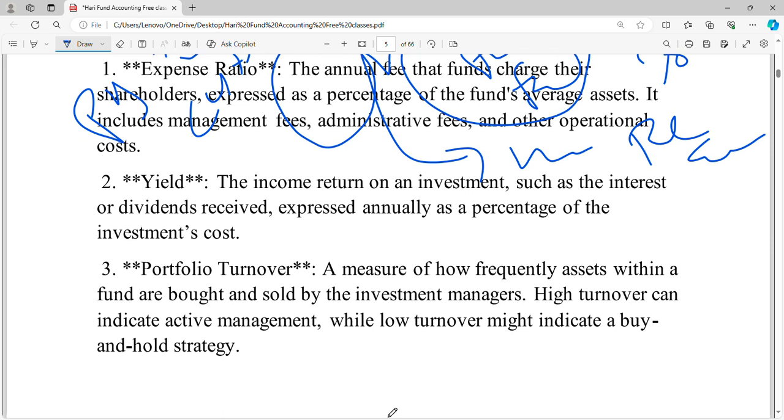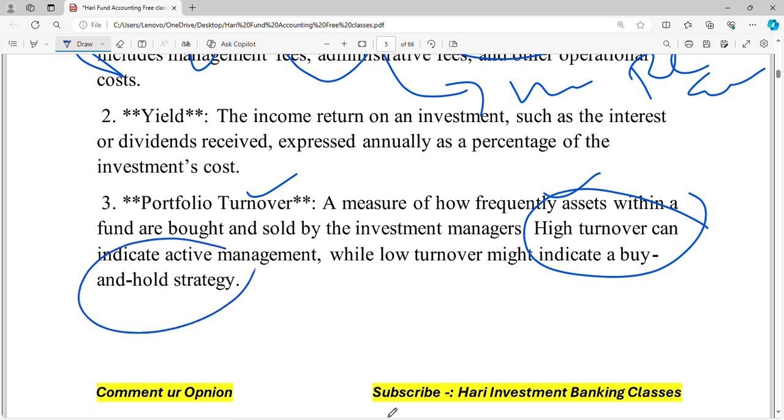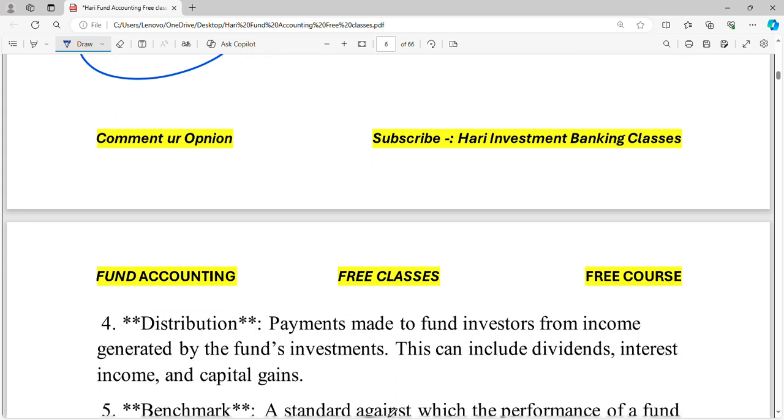Next, yield means the income return on an investment, such as interest or dividends received, expressed annually as a percentage of investment cost. Next, portfolio turnover. This measures how frequently assets within the fund are bought or sold by the investment manager. High turnover can be indicative of active management. If the management is active, the firm has high turnover. If the turnover is low, they are following a buy and hold strategy. So we will see whether they follow active management or a buy and hold strategy.